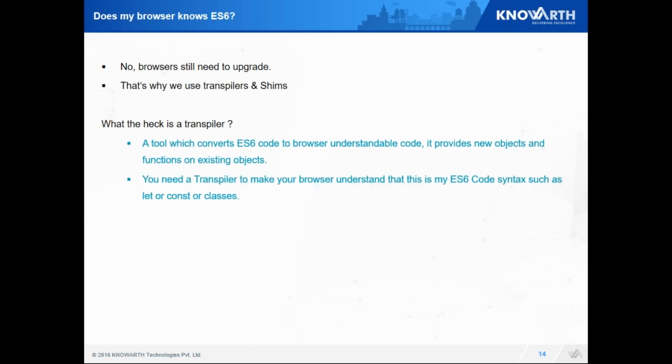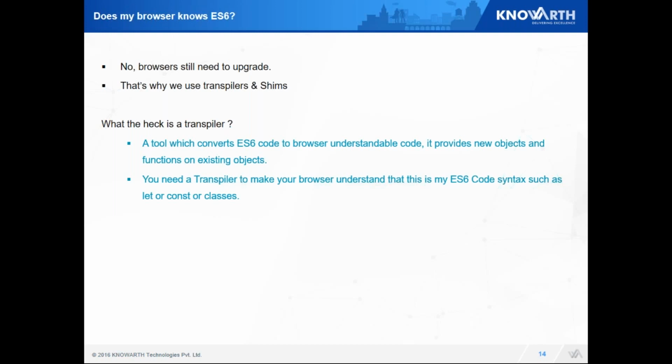So wow, this looks pretty good. It looks like we are moving from a prototype-based language to an object-oriented language. But hey, will my browser know about it? No, your browser does not understand this language. So to do this, we have two options, which are transpiler and shim. Let's take the transpiler first. A transpiler is nothing but something which converts your code into something understood by your browser.